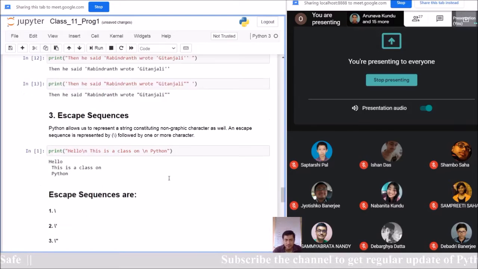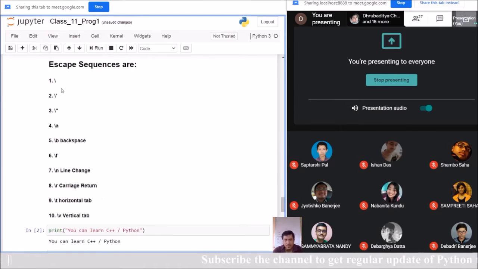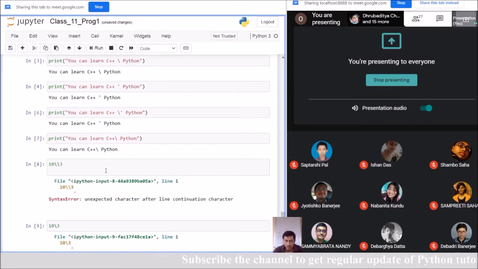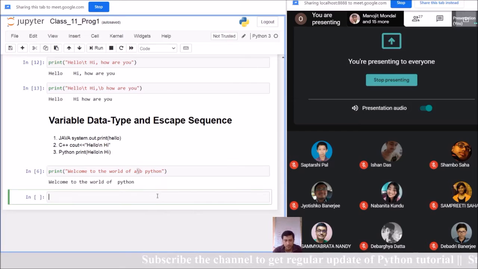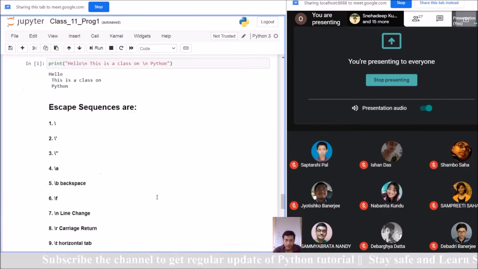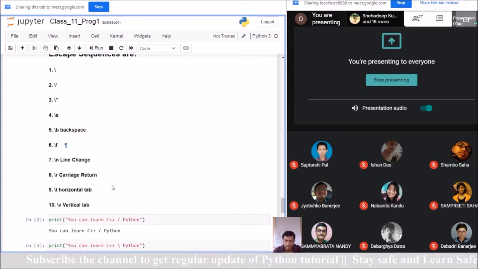There are different escape sequences which I discussed in last class. Actually, these escape sequences we will use in different programs at different times. Okay, so the basic concept of escape sequence is clear? Yes, sir. Okay. Good. And whatever escape sequences I have written over here, these 10 escape sequences, we will use almost all of them during this learning process of Python in the next few months.